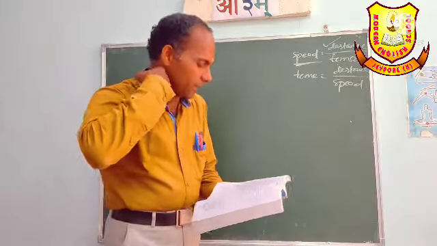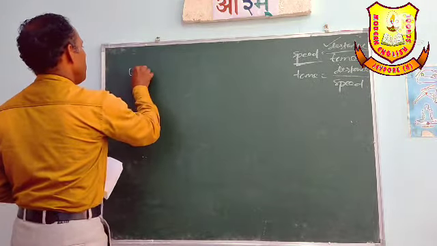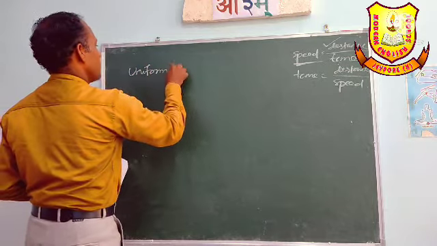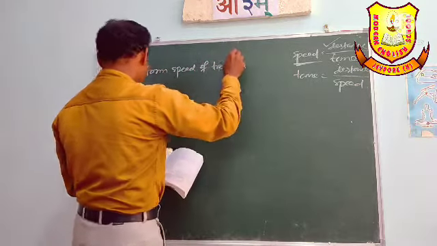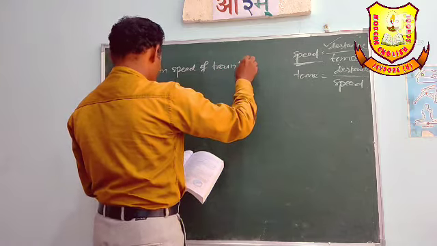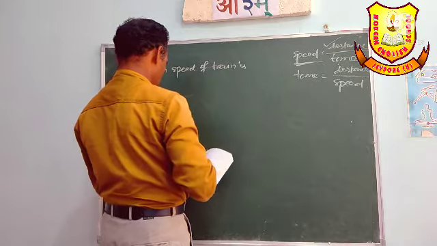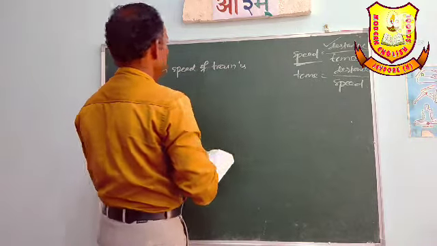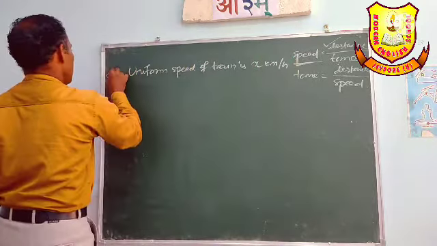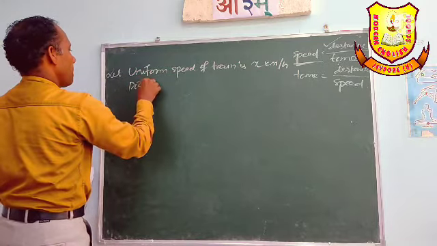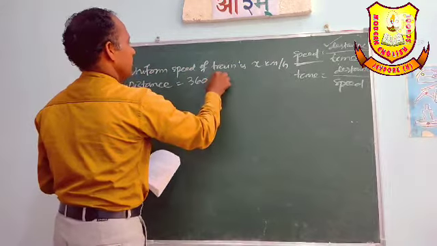First, the uniform speed of the train. Let the uniform speed of the train be x kilometer per hour, and distance equals 360 kilometer.